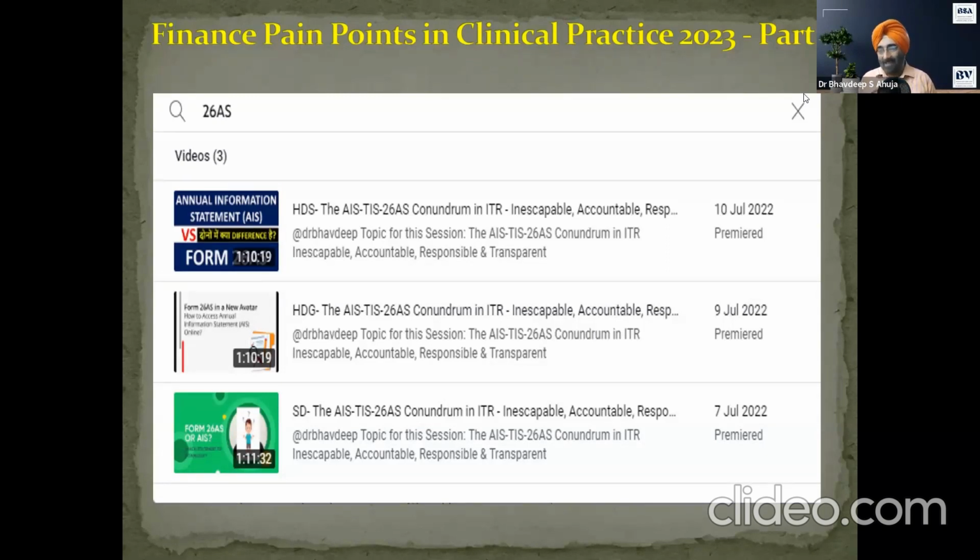26 AS is now passe, a thing of the past. What is applicable now is AIS and TIS, the Annual Information Statement and Taxpayer Information Summary. This is the new 26 AS. Of course, 26 AS has not been fully done away with. It will still remain for a couple of years, and after the transition happens, 26 AS will go away totally. AIS already has almost all the entries of 26 AS, barring a couple of them.